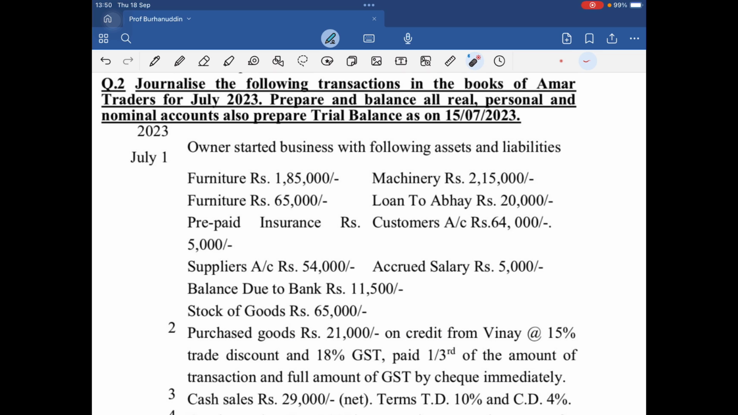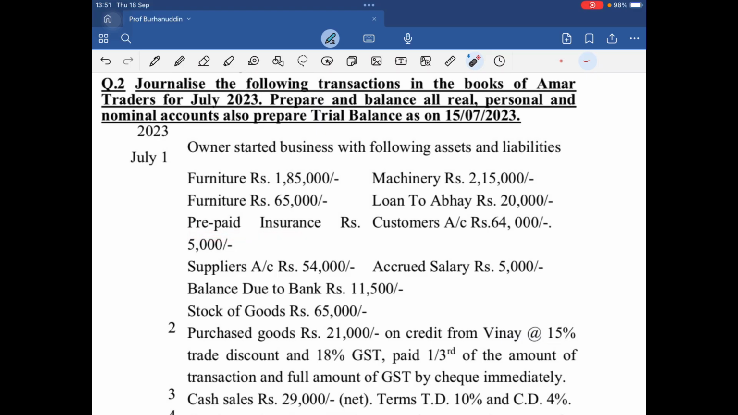On 1st July 2023, they are telling me that the owner has started the business with the following assets and liabilities. Furniture, we have two furniture actually, so we'll add this up. We have machinery, we have a loan to Abhay. Now you have to remember this: when you are giving a loan to someone, that becomes your asset. When you take a loan, it's a liability.